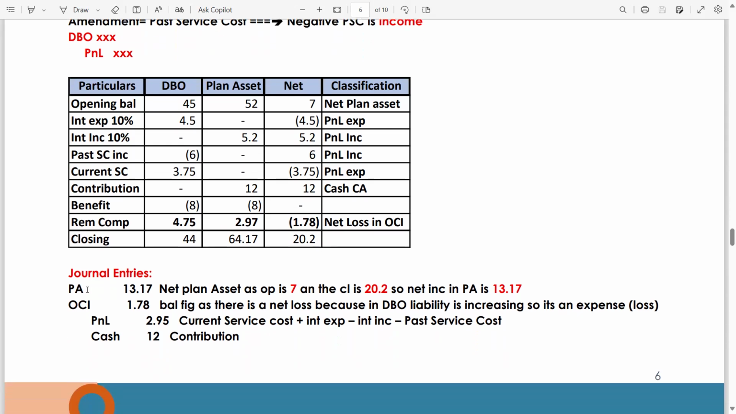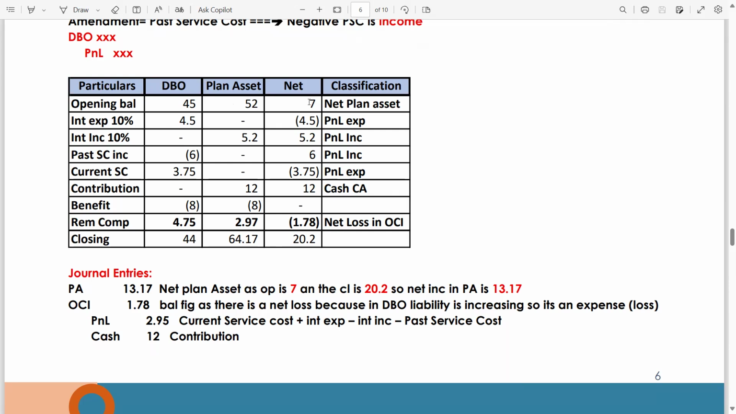The entry is plan asset debit. In the previous question we had a DBO. Now in this question we have a plan asset. How do we have a plan asset? If you compare plan asset with DBO, in this case the value of the plan asset is greater than the value of the DBO, so it means you have a net asset. That's why I have selected this question, so that I can cover both your concepts. What if we get the net liability and what if we get the net asset?